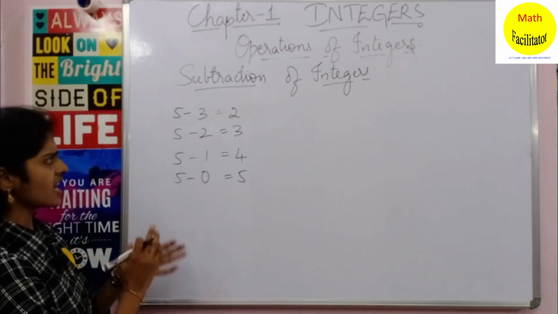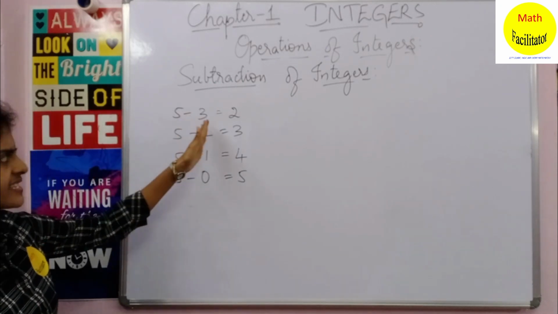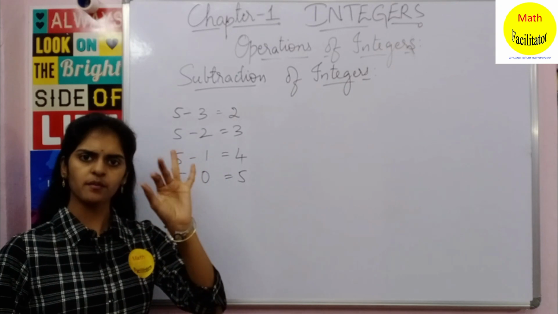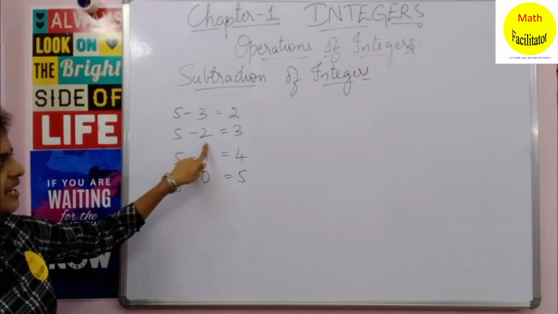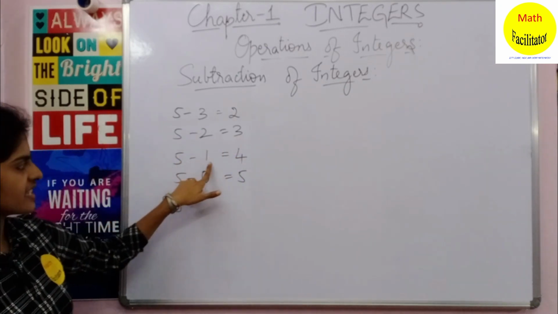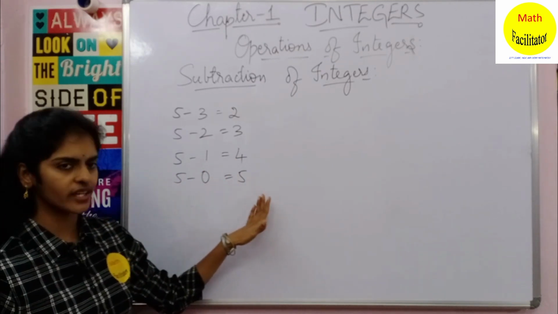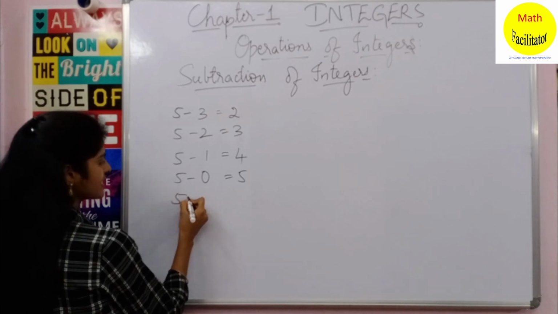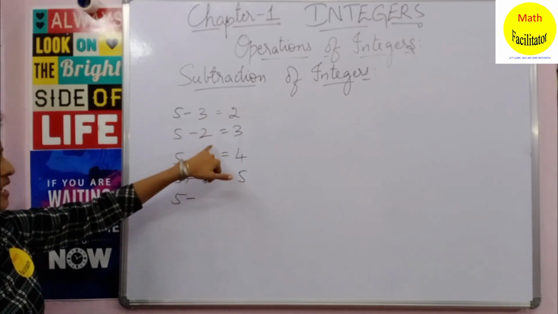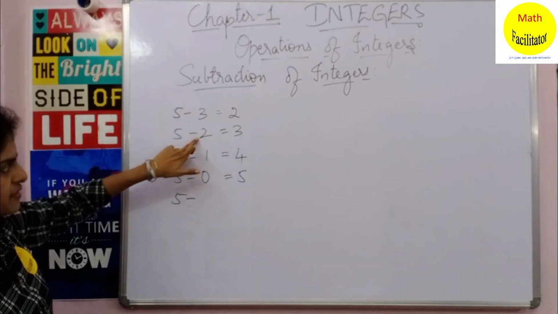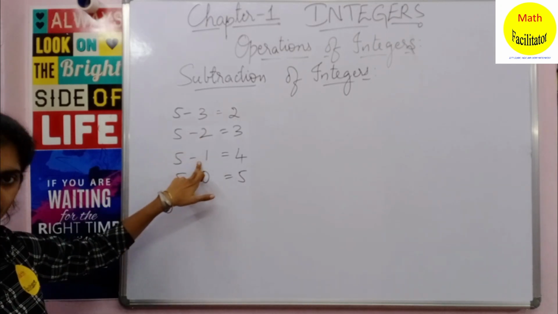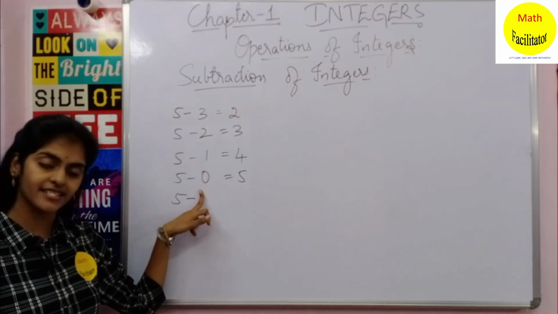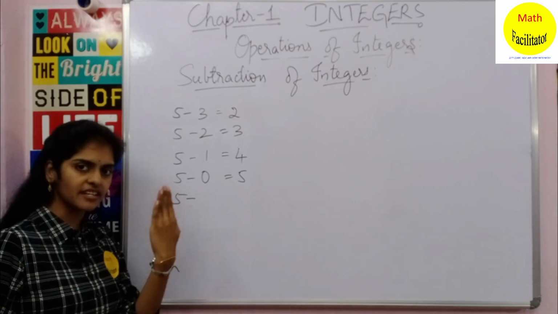Okay, now just observe this pattern. 5 minus 3, you already know it is 2. Okay, 5 minus 3 is 2. Now 5 minus 2 is 3. 5 minus 1 is 4. 5 minus 0 is 5. Yes, simple subtraction, you already know. Now after 0, now you can see that I am reducing the number by 1. Yes, 3, after 3 you have subtracted 2, after 2 you have subtracted 1, and after 1 you have subtracted 0.